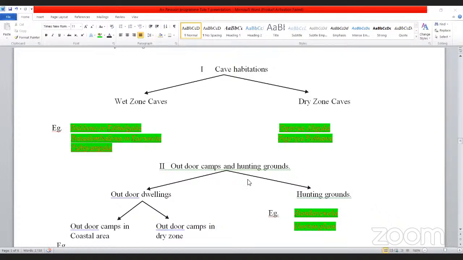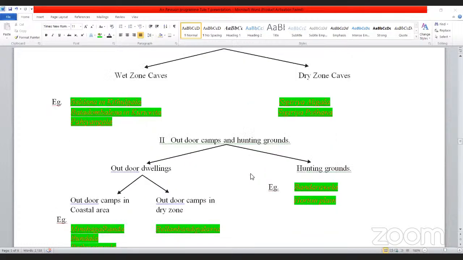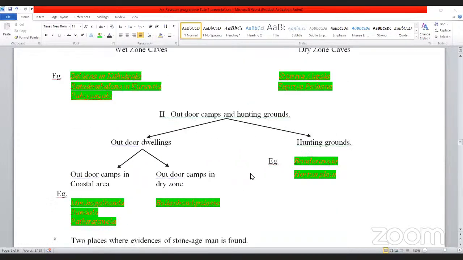If we can complete this short note very quickly, we can go to the questions easily. What are the examples for the outdoor camps in coastal areas? Minihagalkanda, Gundala, and Patirajawela. I told you all these places are located in the Hambantota region. What is the example for the outdoor camps in the dry zone? Now this is the classification. This classification is needed to answer structured essay questions as well as MCQs.